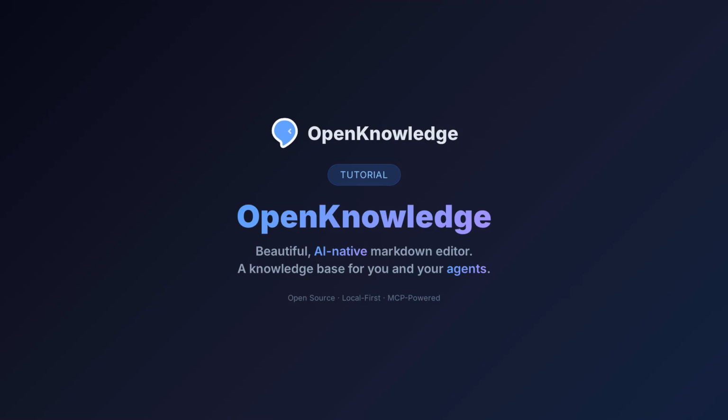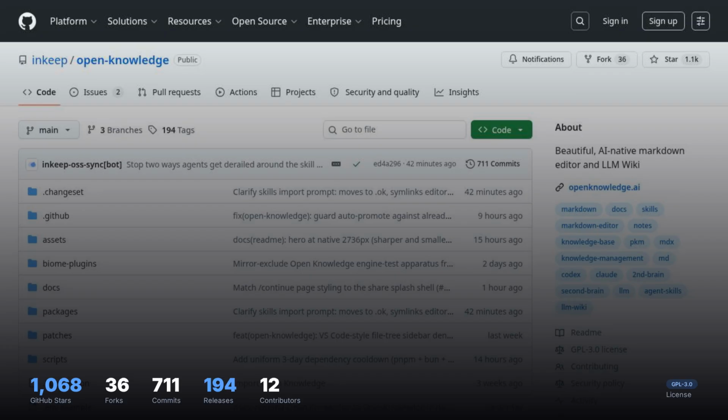OpenKnowledge is a beautiful, AI-native Markdown editor and LLM Wiki created by Inkeep. It serves as a second brain that both humans and AI agents can read from and write to collaboratively. Your knowledge lives as plain Markdown files, not a proprietary database.